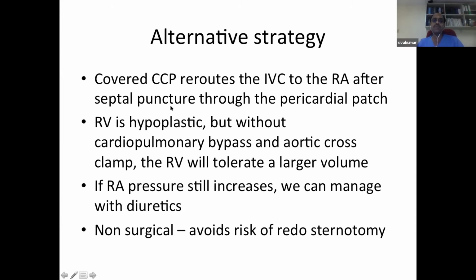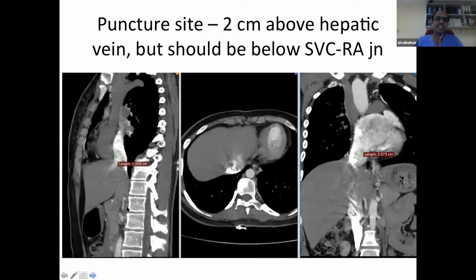Yet another possibility that we considered was to reroute the inferior vena cava into the right atrium and debulk the right ventricle by a bidirectional Glenn shunt, so that the right superior vena cava can be connected. But this would be doing something more and more. So we decided for an alternative transcatheter strategy.